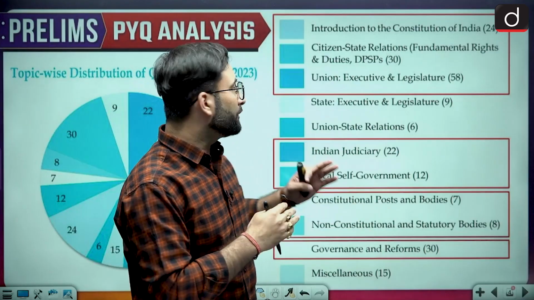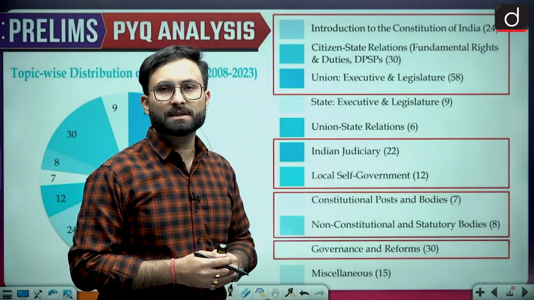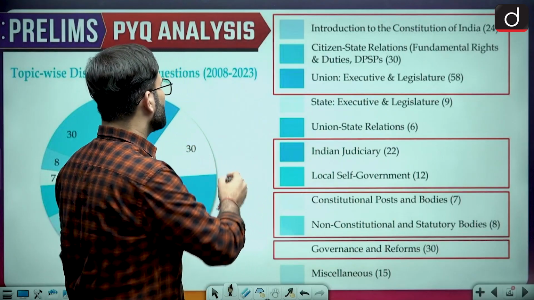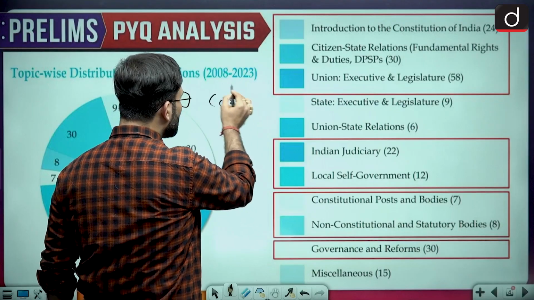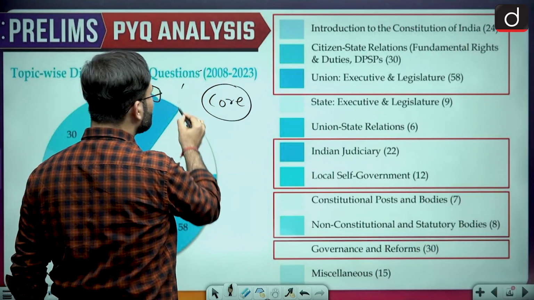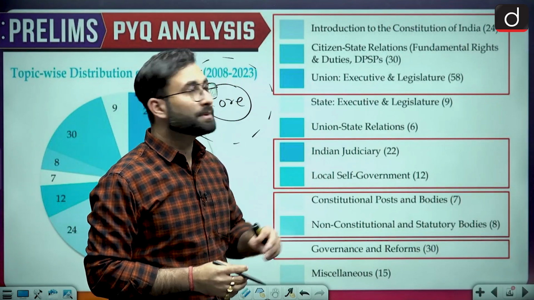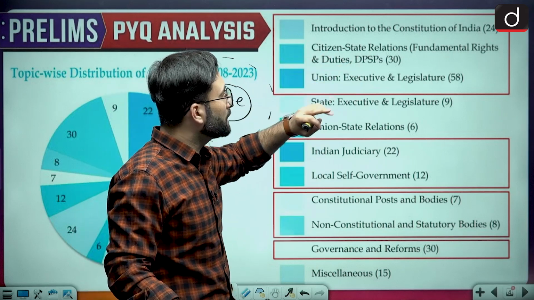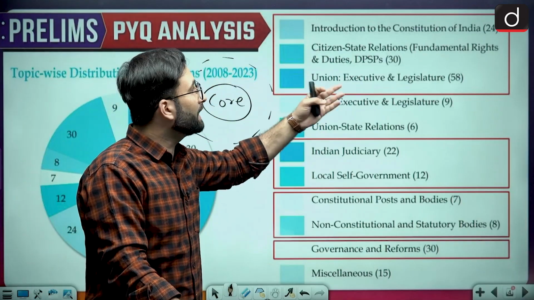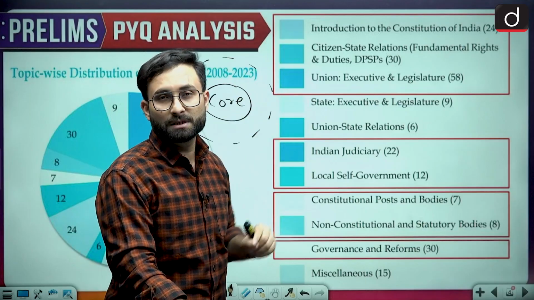Now when we talk about the various sections among the polity, it is a vast syllabus and various subsections are there. But if we talk about the core areas, UPSC has this tendency that they will be asking you many questions from the core areas and they will be touching the periphery sometimes. So when we talk about this particular section over here, introduction to the constitution, 24 questions have been asked from 2008 to 23. Along with that, there are some questions from 2024 as well. So nearly 25 questions have been asked from this particular section.